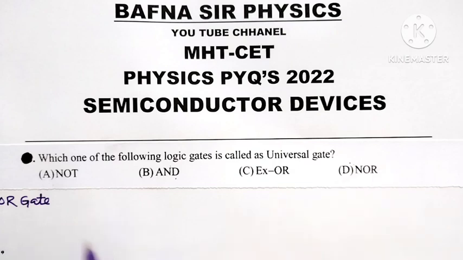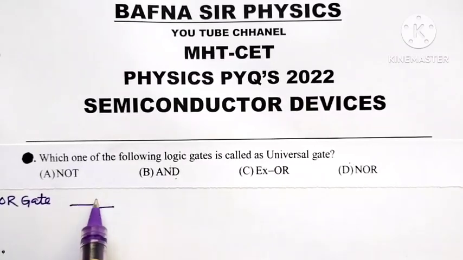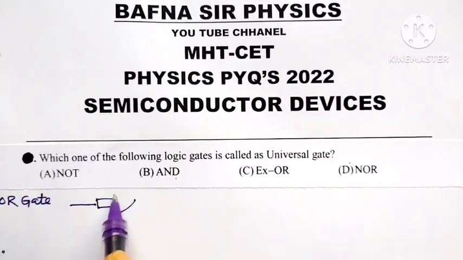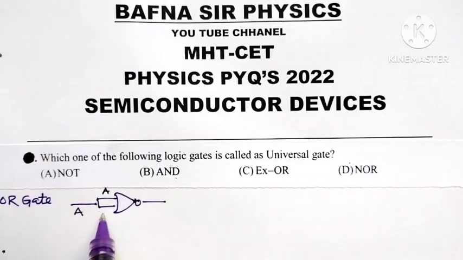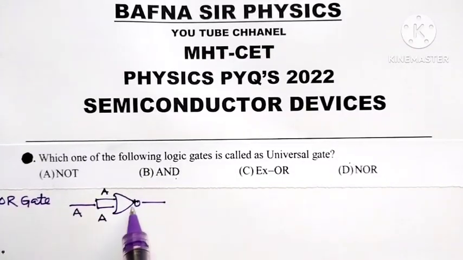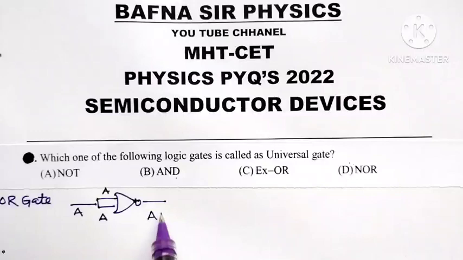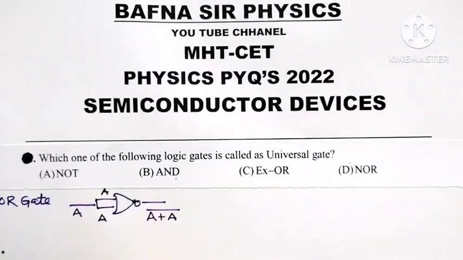Now, as far as NOR gate is concerned, if the two inputs of NOR gate are shorted, meaning they are made common, so A is the common input. So, the two inputs are A and A. Now, what is the output of NOR gate? It is (A plus A) whole complement.